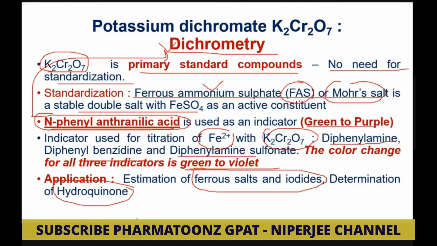Okay, so for menadione we are using cerimetry. For hydroquinone determination we are using dichromate titrations.